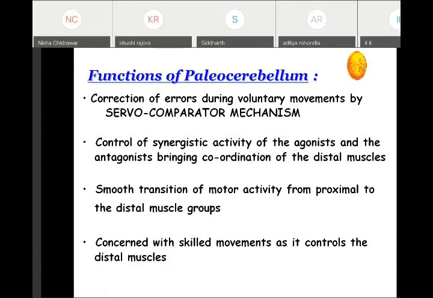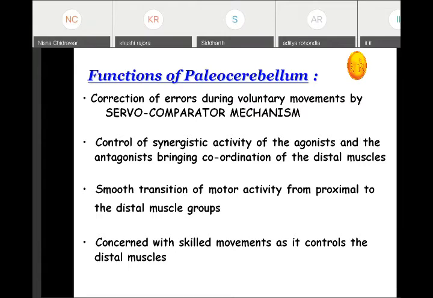The third important function of the spinocerebellum is smooth transition of motor activity from the proximal to the distal muscle group. Like when we are walking and immediately turn to running, or when we are writing an alphabet and immediately want to write the same letter on the board, the smooth transition of the activity will be possible.